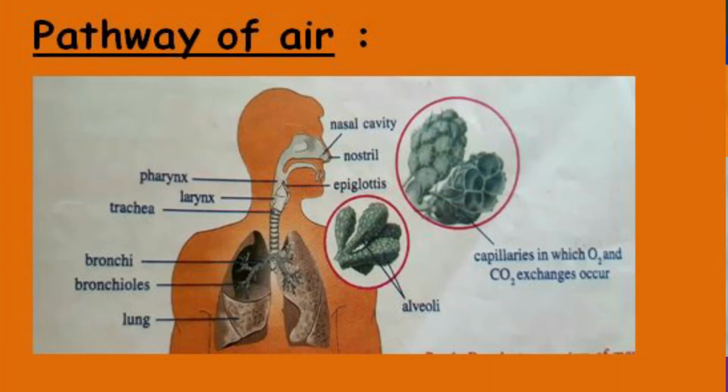The next important structure of the pathway of air, or respiratory tract, is the larynx. The larynx helps to produce sounds. It is a hard box-like structure made up of cartilage. You can feel it in your neck region.